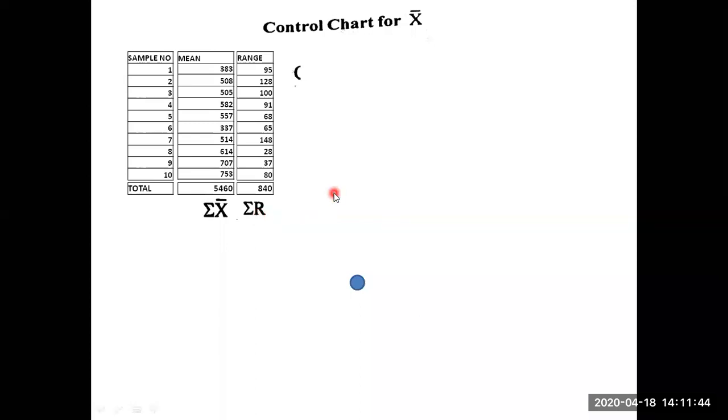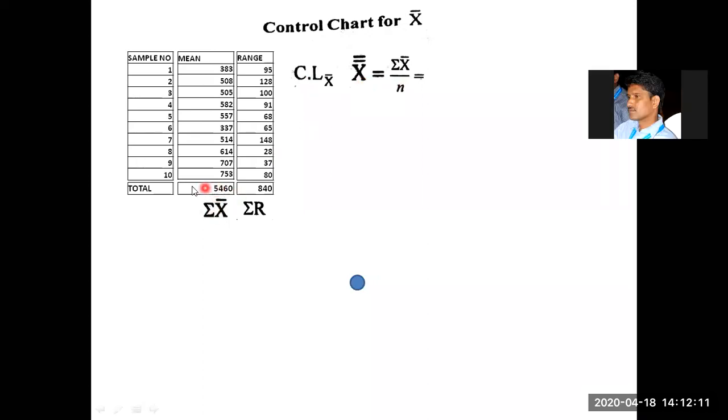So next, control line for X bar chart. C.L. stands for control line. So how you do this problem? Formula is control line formula. X double bar is equal to sigma X bar by N. Control line formula is X double bar, not X bar. X double bar is equal to sigma X bar. Already you got this one. N is equal to how much? Number of samples? 10. Okay.